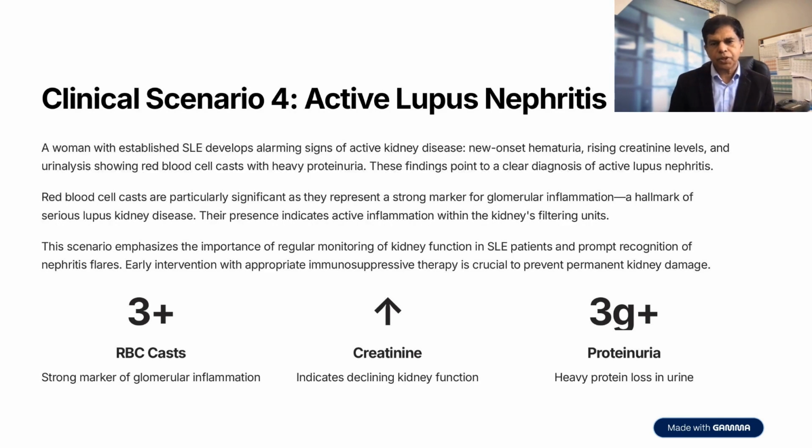RBC casts: a strong marker of glomerular inflammation. Creatinine indicates declining kidney function. Proteinuria: heavy protein loss in urine.